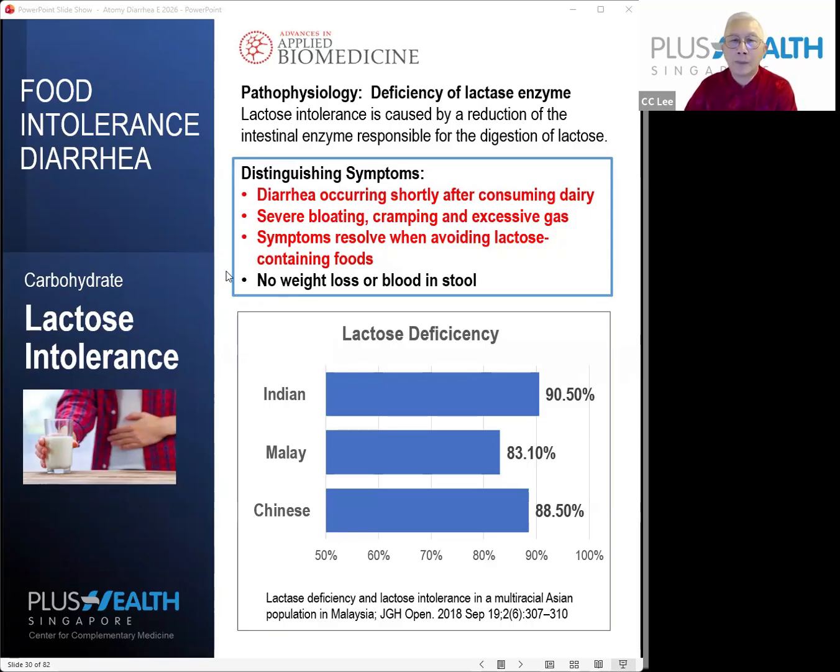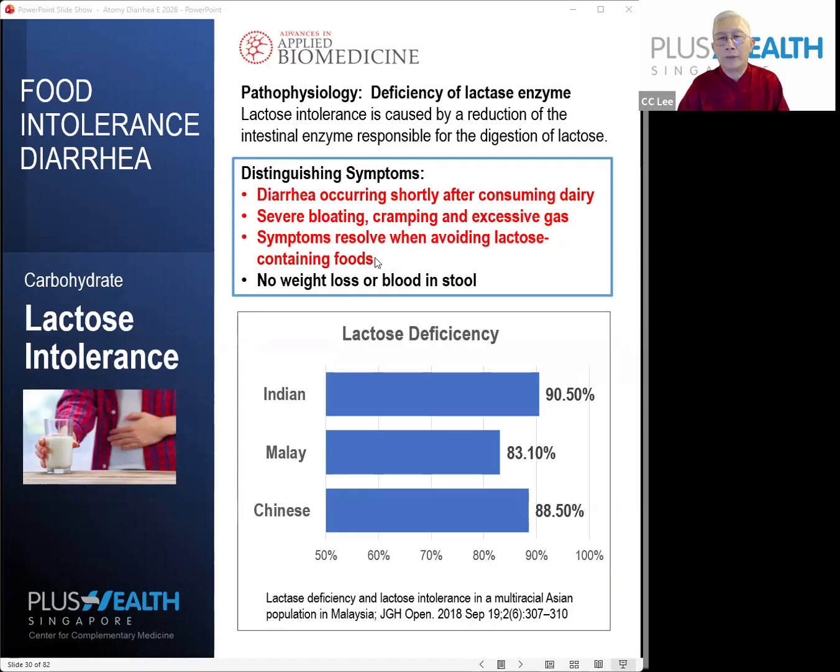What are the symptoms? Diarrhea occurs shortly after consuming dairy. Very typical symptom. So the moment you drink milk and you have diarrhea, this is one of the telltale signs. Some of them will have severe bloating, cramping, and excessive gas. Symptoms resolve when avoiding lactose-containing food.